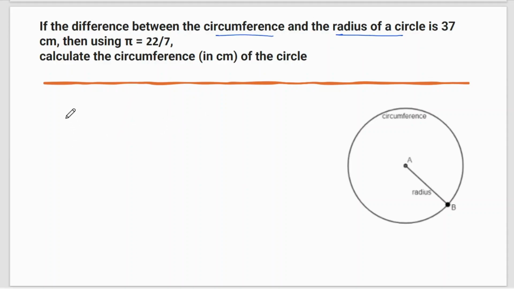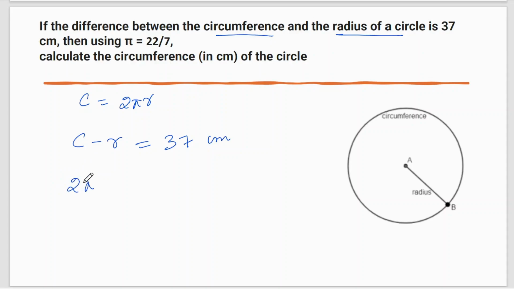So we know the circumference of the circle is 2 pi r. Okay, so difference of the circumference of the circle can be written as circumference minus r, and they have given it as 37.